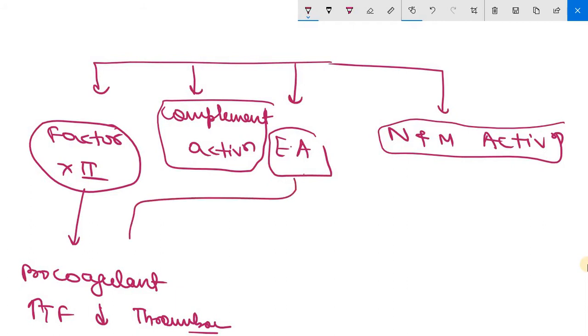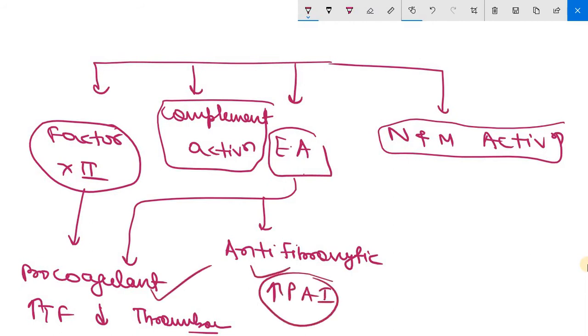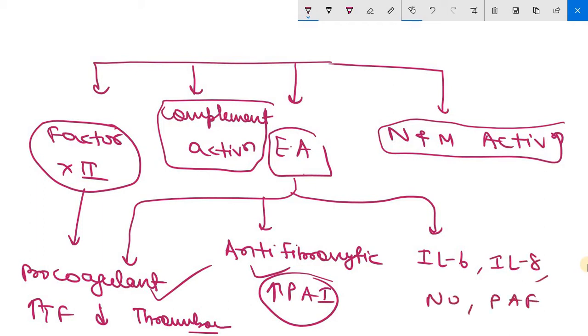Now, endothelial activation can lead to various effects. First, endothelial activation may lead to procoagulant activation as well as antifibrinolytic pathway activation, meaning increasing the amount of plasminogen activator inhibitors: procoagulant and antifibrinolytic. Endothelial activation also leads to release of interleukin 6, interleukin 8, NO, PAF, platelet activating factor, and reactive oxygen species. Clear?